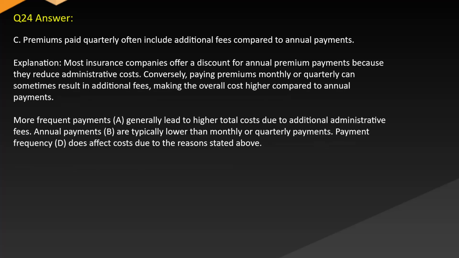Answer C. Premiums paid quarterly often include additional fees compared to annual payments. Explanation. Most insurance companies offer a discount for annual premium payments because they reduce administrative costs. Conversely, paying premiums monthly or quarterly can sometimes result in additional fees, making the overall cost higher compared to annual payments. More frequent payments generally lead to higher total costs due to additional administrative fees.